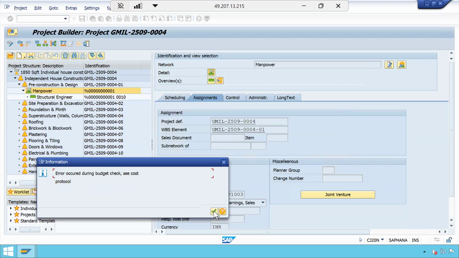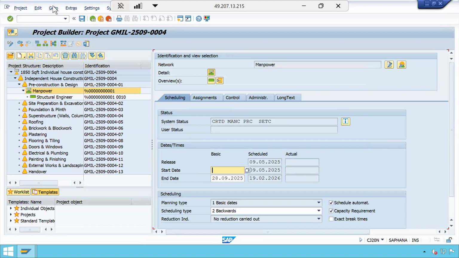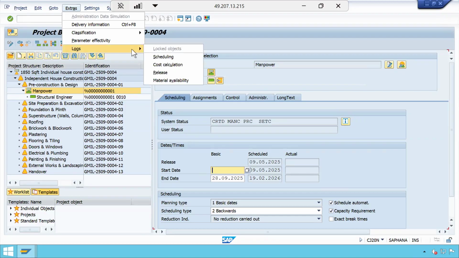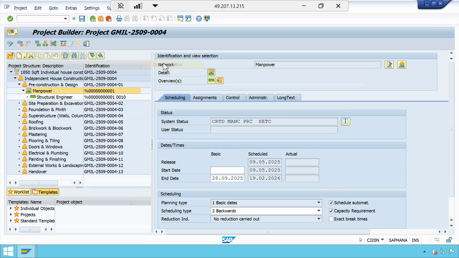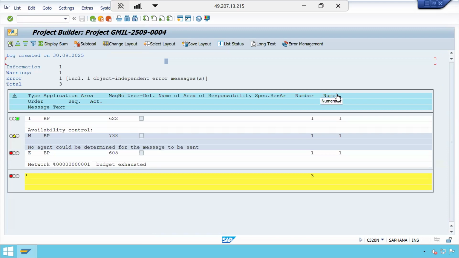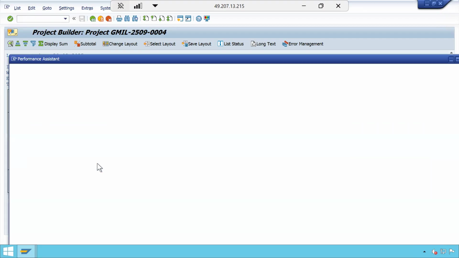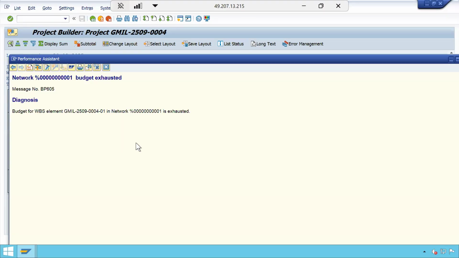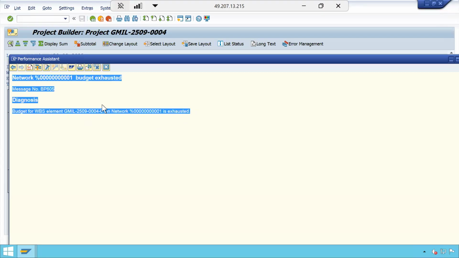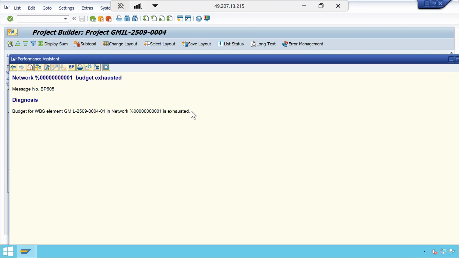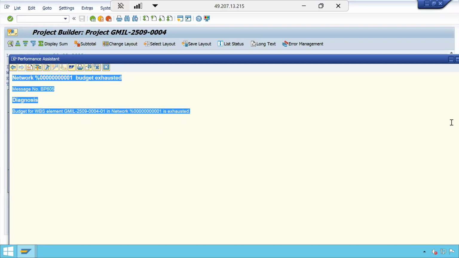Scheduling related. Now still again the same thing. This time what is it telling? Let me go to extras, logs. This time it is exactly 100%, right? The system is a little slow. Now see, budget is exhausted. In this case, the budget is exhausted because I gave exactly 100%.